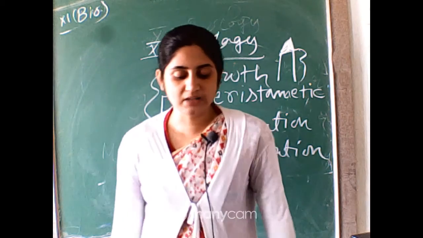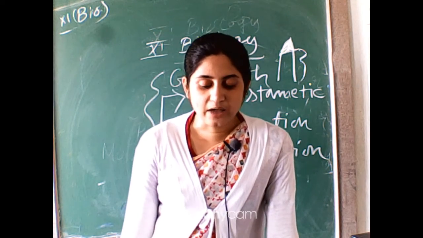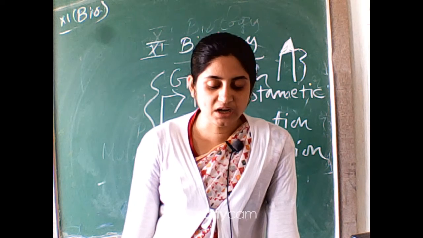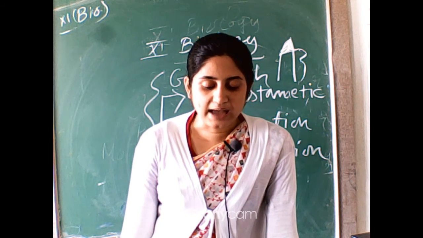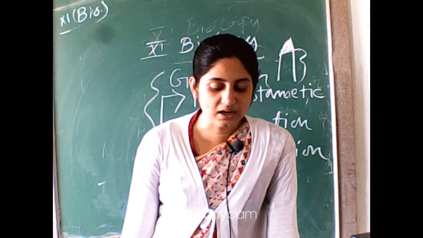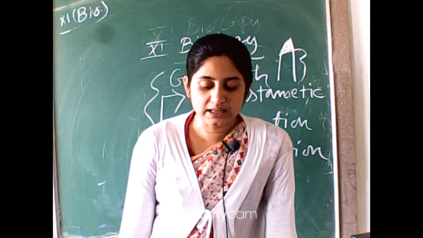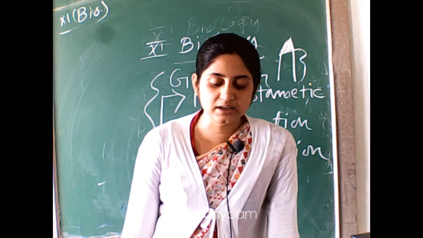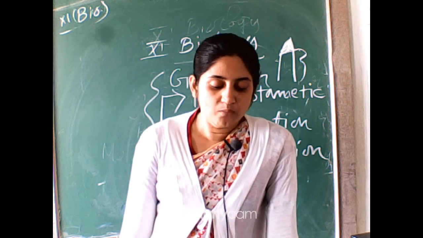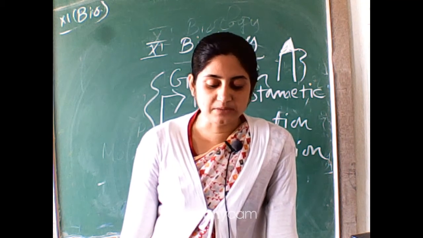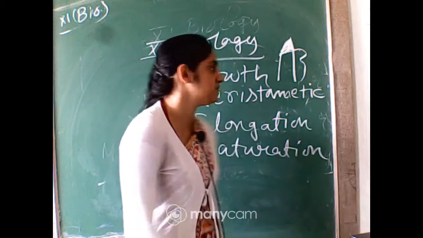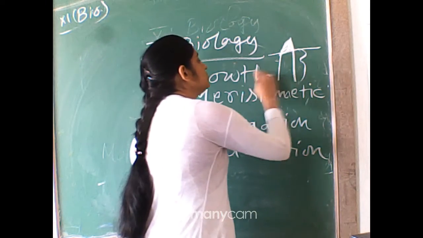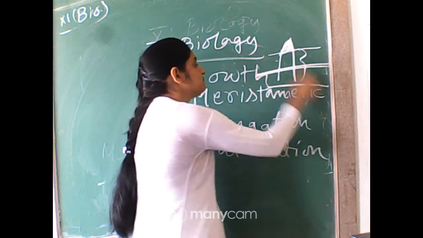And what happens in the maturation phase? Further away from the apex, more proximal to the phase of elongation, lies the portion of the axis which has undergone the phase of maturation. The cells of this zone attain their maximal size, wall thickening and protoplasm modification. Most of the tissue and cell types you have studied in chapter 6 represent this phase. So first is the meristematic zone, second is elongation, third is maturation.